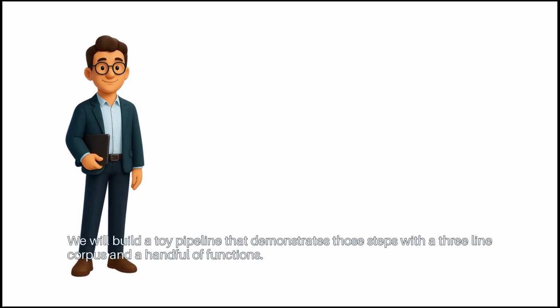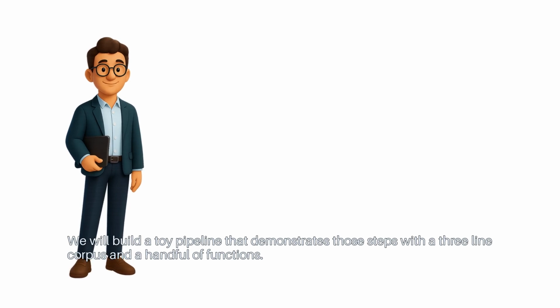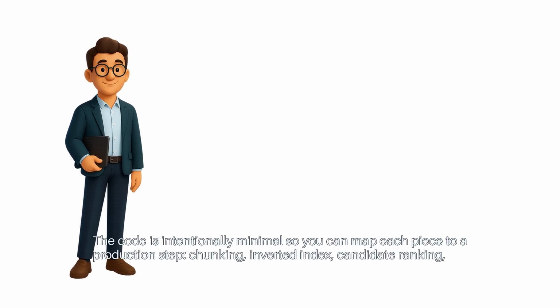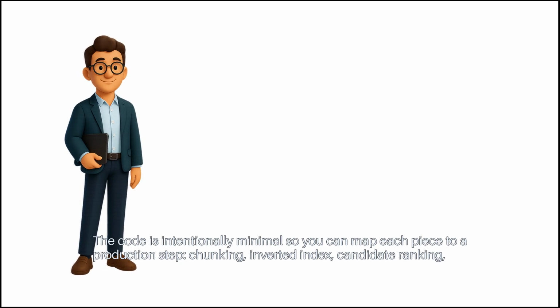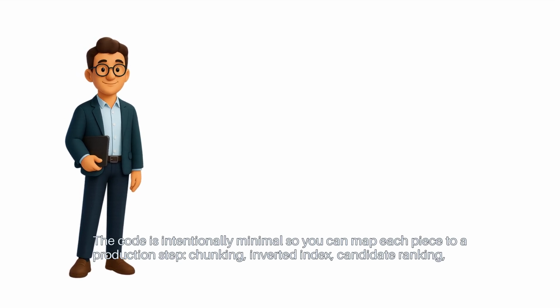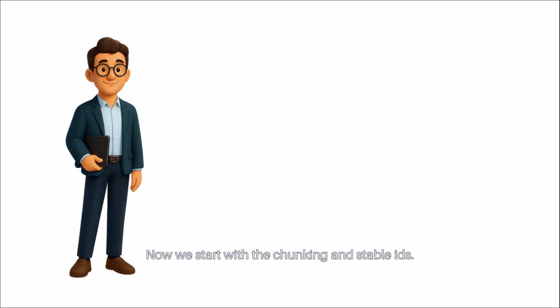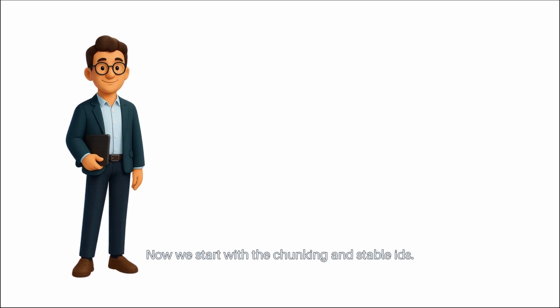We will build a toy pipeline that demonstrates those steps with a 3-line corpus and a handful of functions. The code is intentionally minimal so you can map each piece to a production step: chunking, inverted index, candidate ranking, quote-only composition, and a coverage audit. Now we start with the chunking and stable IDs.